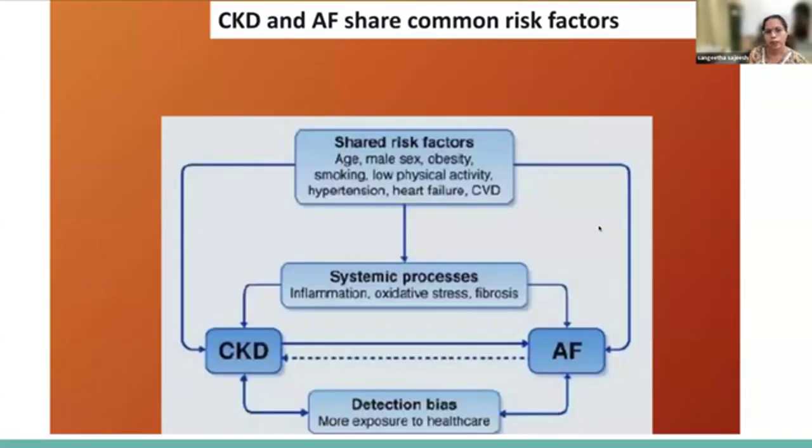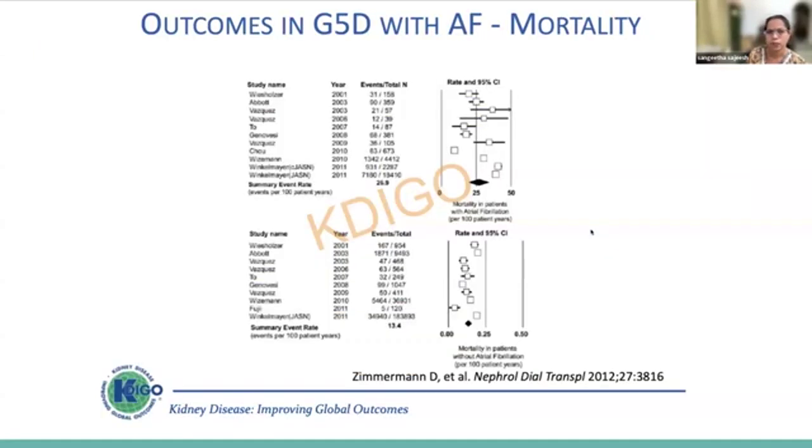And as we all know, chronic kidney disease and AF share some common risk factors like age, male sex, obesity, then smoking. Then there are systemic processes like inflammation, oxidative stress, fibrosis. So there is a bidirectional link between chronic kidney disease and atrial fibrillation.